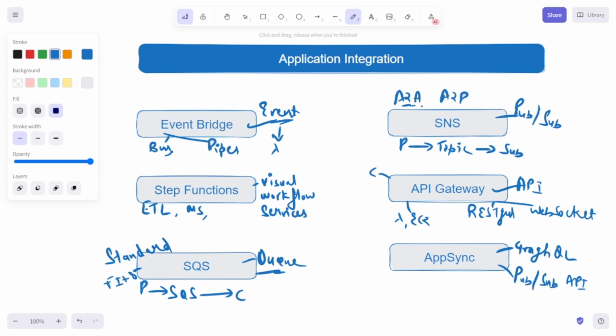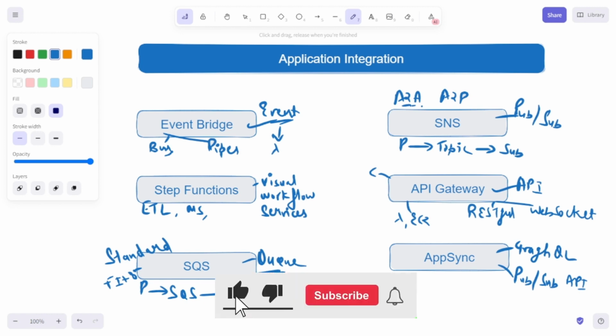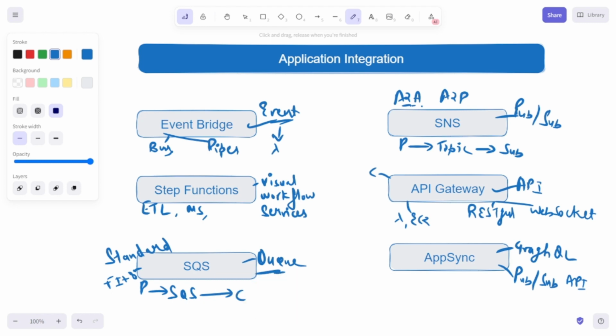There are multiple benefits associated with AppSync, such as it provides simplified data access. You can have real-time data access and updates via AppSync, and it provides simple publisher subscriber APIs. So that's what I wanted to cover for this video.